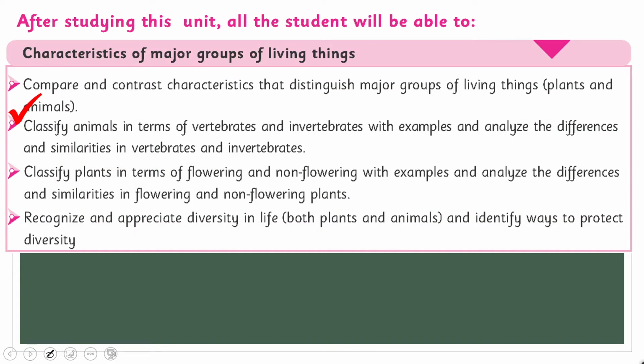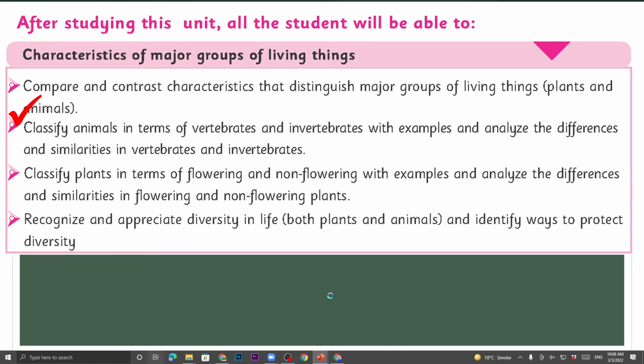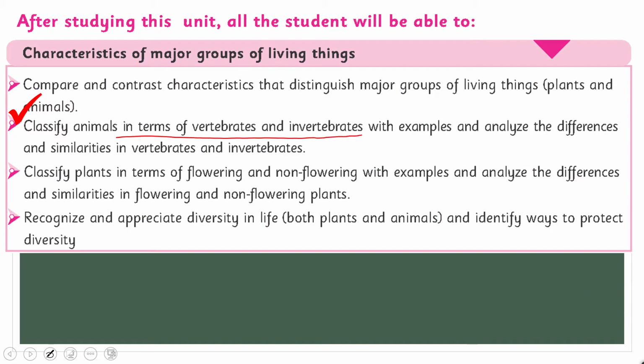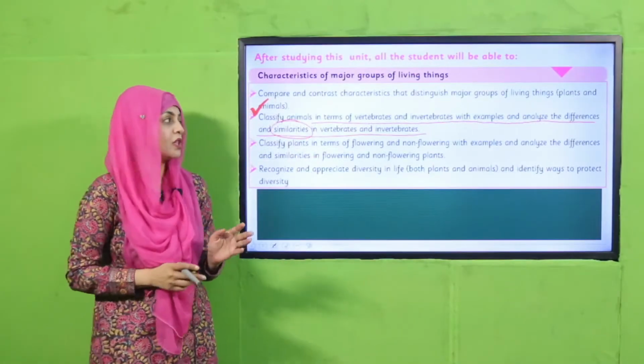By the end of today's lecture, all the students will be able to classify animals in terms of vertebrates and invertebrates with examples, and analyze the differences and similarities in vertebrates and invertebrates. In the previous lecture, we already discussed the similarities. Today, we will find the differences between invertebrates and vertebrates.